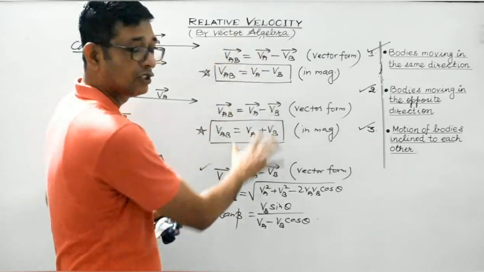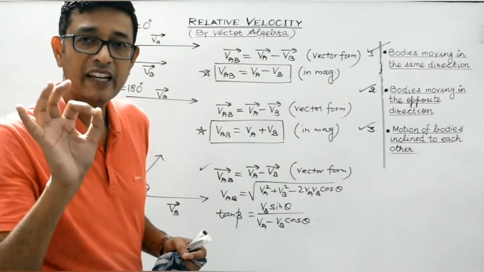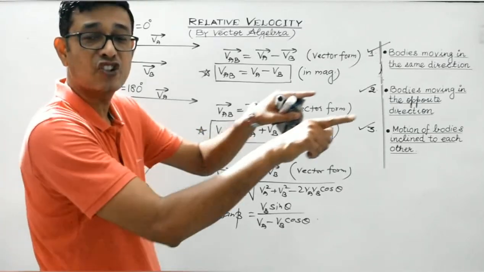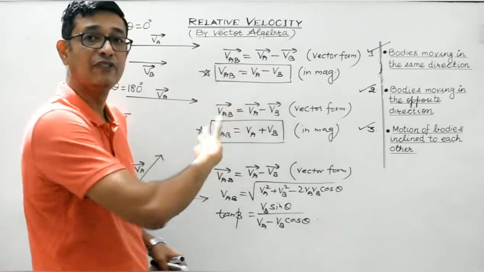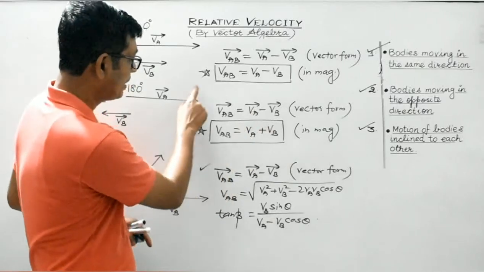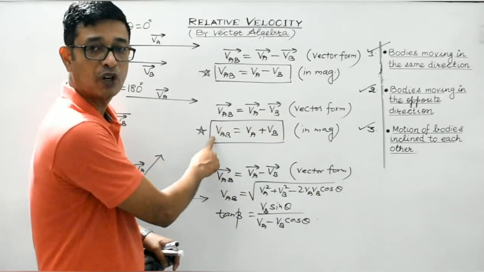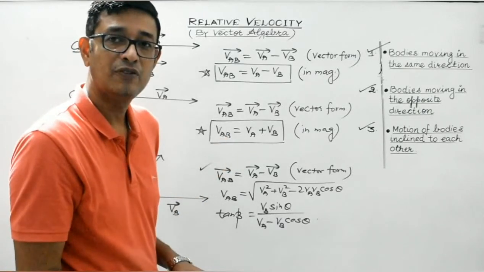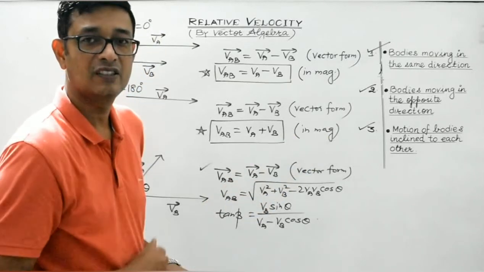So for two independent bodies, I repeat, for two independent bodies, if the bodies are moving in the same direction, then the relative velocity of one body with respect to the other would be given by the difference in the magnitude of their individual speeds. For two independent bodies moving in the opposite direction, the relative speed of one body with respect to the other would be given by the addition or the sum of the magnitudes of the individual speeds, right?